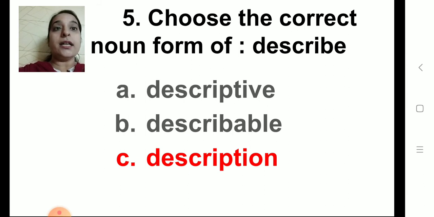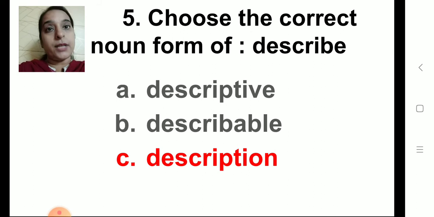Choose the correct noun form of describe. So children, you have to learn the noun form, verb form, adjective, adverb, anything can be asked, okay. So you should have a thorough knowledge about word formation. So here the options are given as descriptive, describable, description. So the correct answer is description. So the noun form is description. So you have to click on the correct answer.